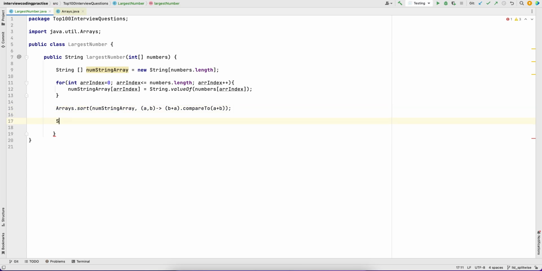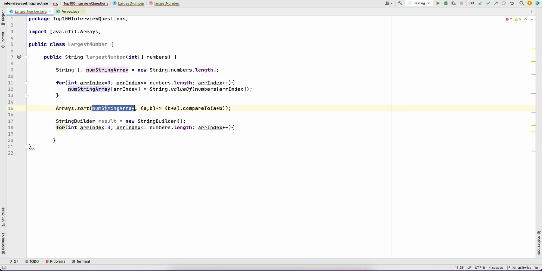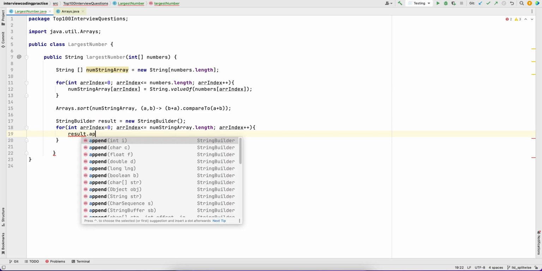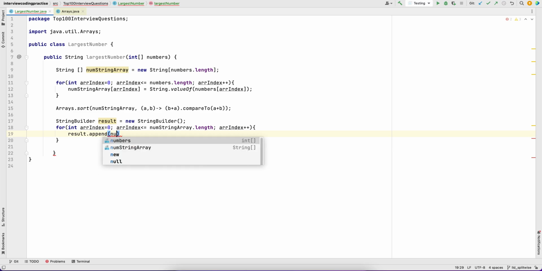Now we have to write a string builder. This is my result. I am writing a StringBuilder here, and it will concatenate everything. So for i equals 0 to nums string length, I am appending into result the nums string array at array index.